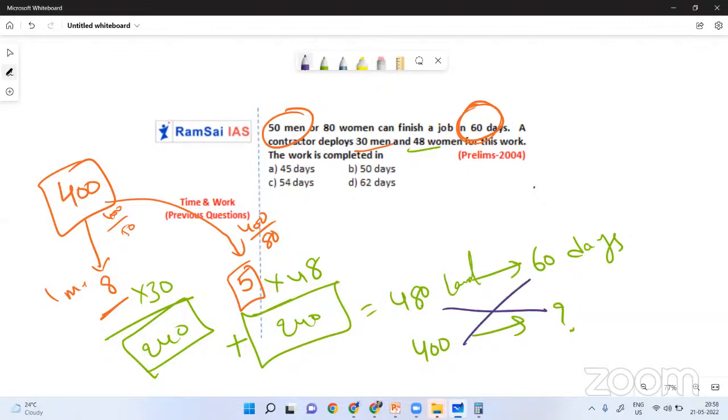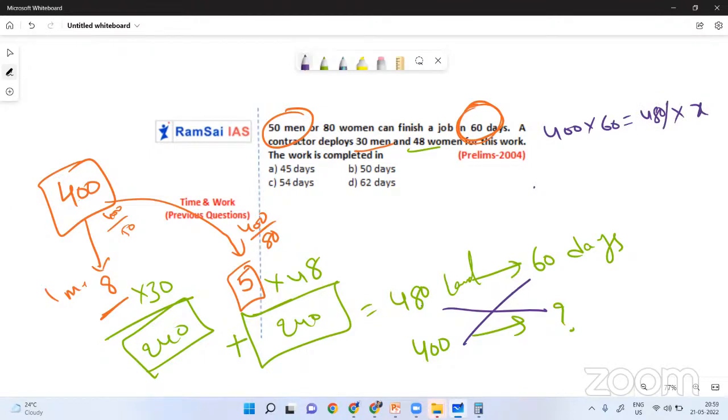You have to do cross multiplication only, because when the number of laddus is less, we will take less time, less number of days only. So my bad, I'm so sorry. 400 into 60 is equal to 480 into answer. Say x. So obviously x will be the answer.